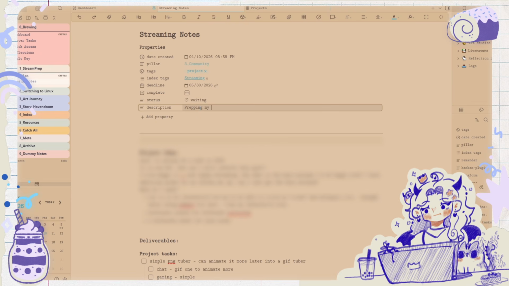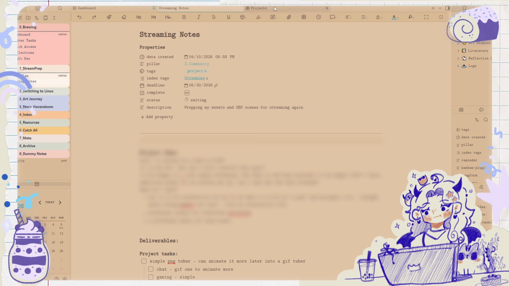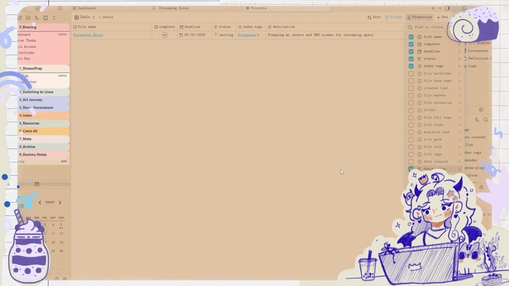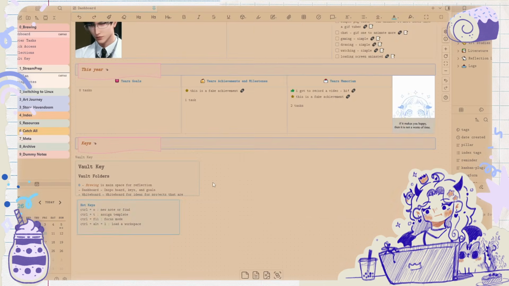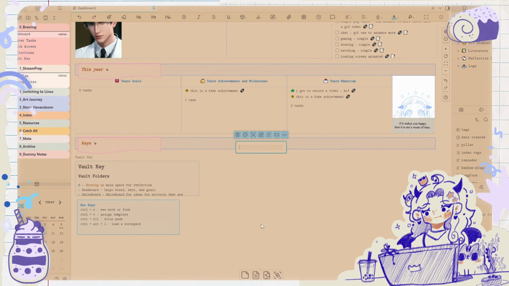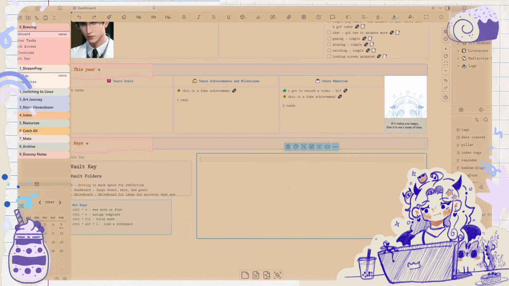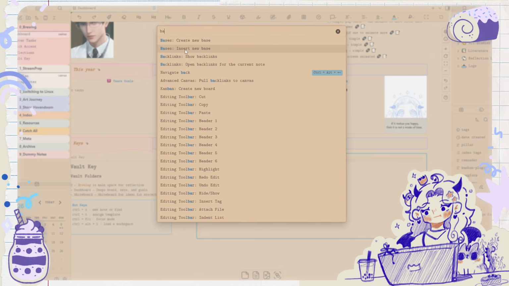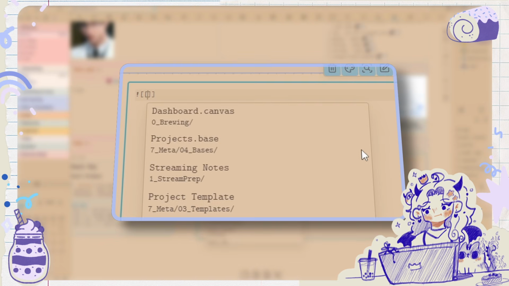Bring my OBS scenes streaming again. And now go back to projects, properties. I want to see the description. Thank you. We can close that. This to the bases. And then in here, wait, do I remember how to do it? Because I thought there was a way that I did not know how to see a base. Control P, bases. I just need to link it, right? I think it's this. And yeah, there we go.